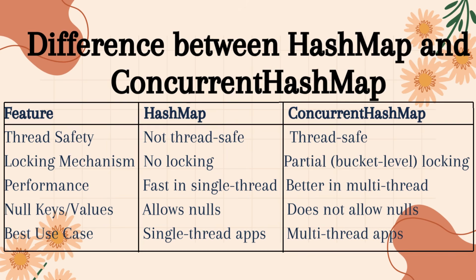3. Performance. HashMap is faster in single-threaded applications, but it can break in multi-threaded scenarios. ConcurrentHashMap performs better in multi-threaded environments due to its fine-grained locking. 4. Null keys and values. HashMap allows one null key and multiple null values. ConcurrentHashMap does not allow null keys or values at all.